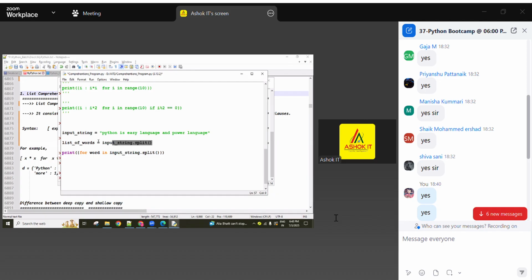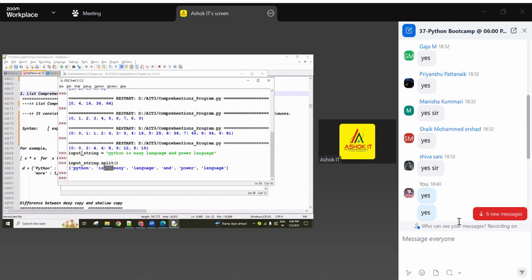Using this concept, the given string is converted into a list of words. So I assign it to one variable called list of words. Now you can write this list of words variable, and from the list each word is getting here. That word is just added into this expression.